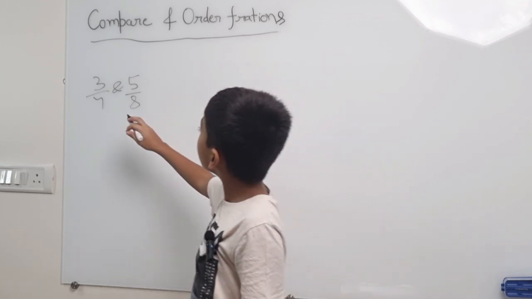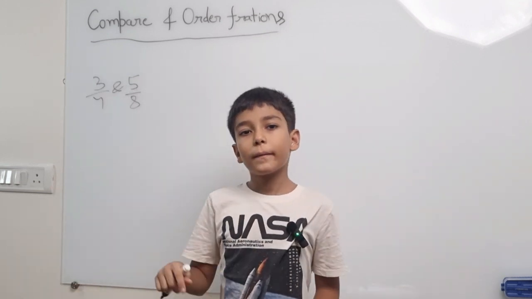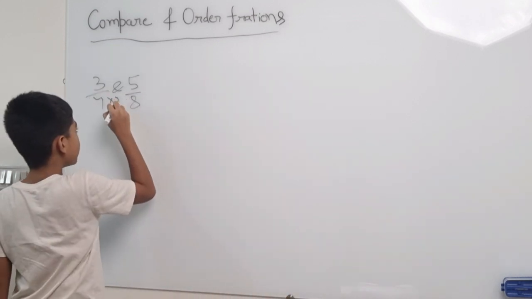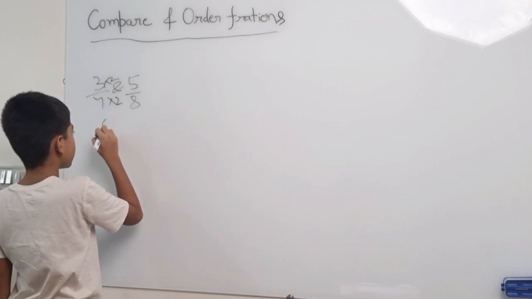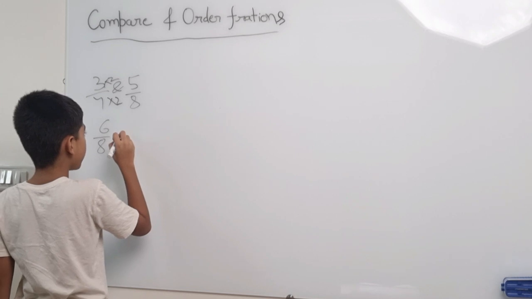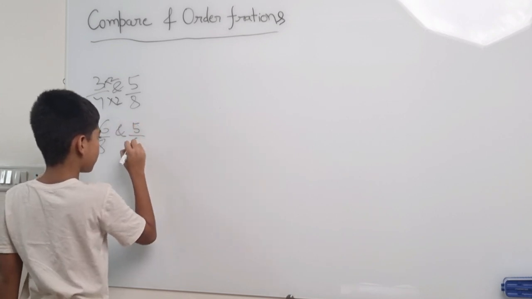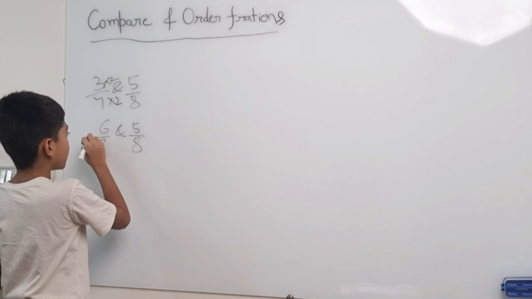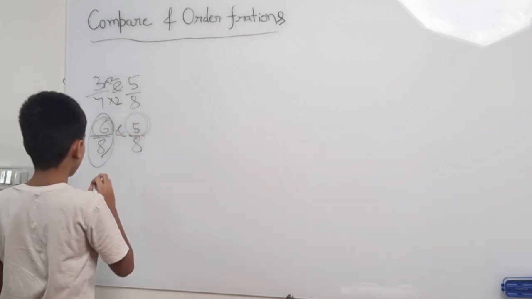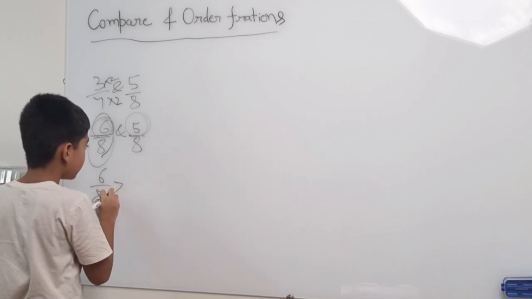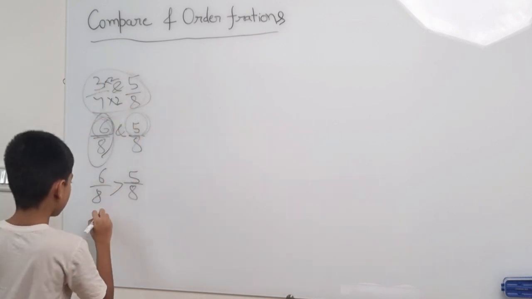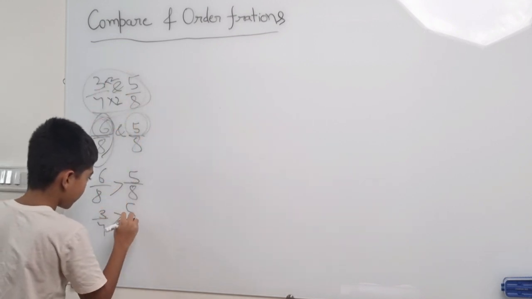If we want to compare like this, we have to equalize the denominators. So multiply by 2, multiply by 2. So this will be 6/8, and 5/8. Now we can check which fraction's numerator is bigger. This is bigger, so 6/8 is bigger than 5/8. And if we talk about the original ones, it is 3/4 that is bigger than 5/8.